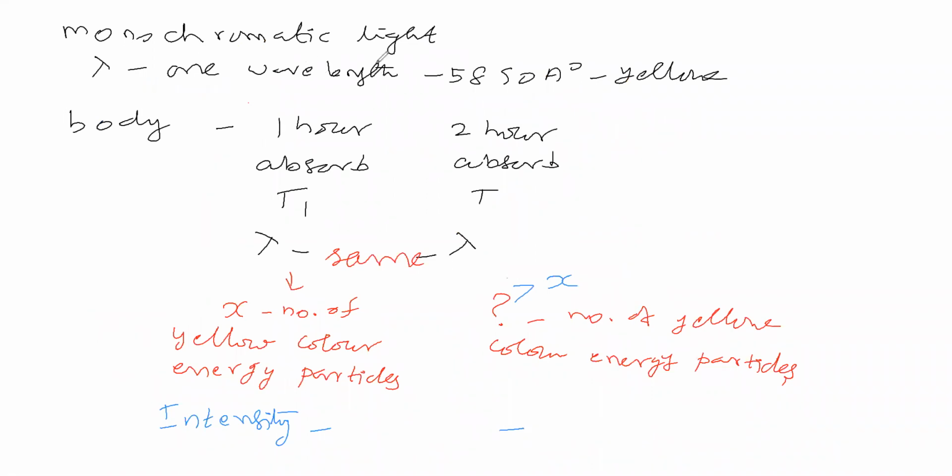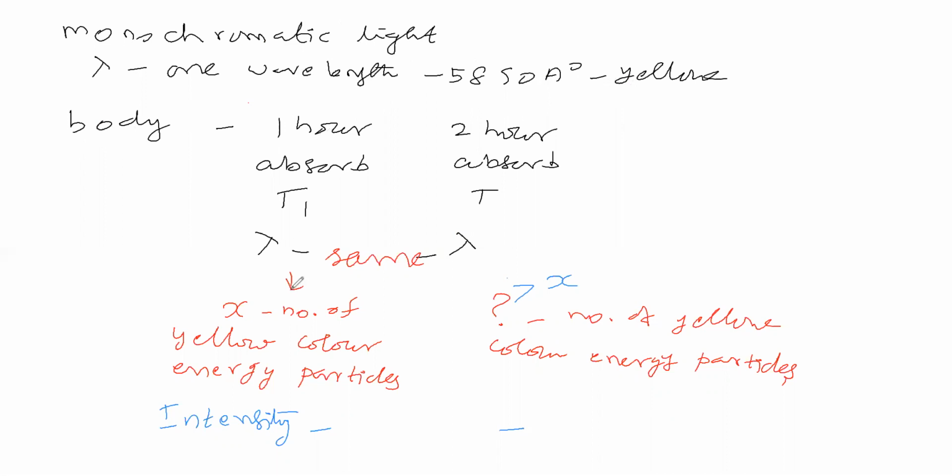Here we have considered monochromatic light. This monochromatic light has a wavelength of 5890 angstrom. Now this body is exposed to this monochromatic light for 1 hour.